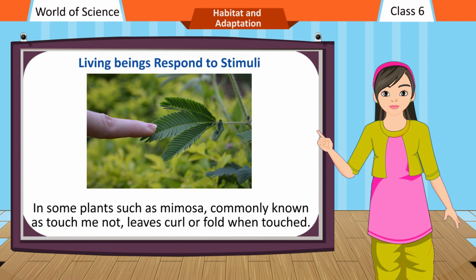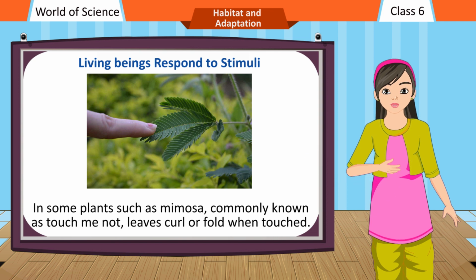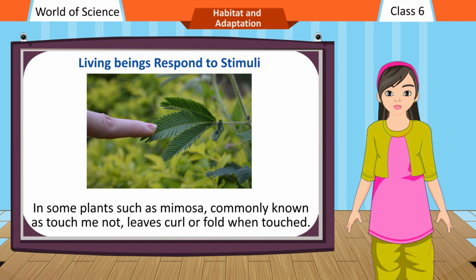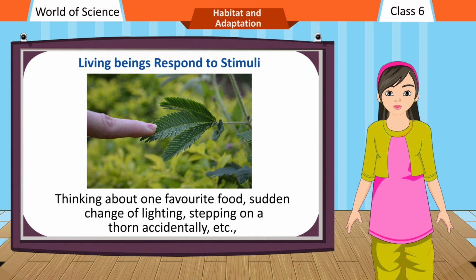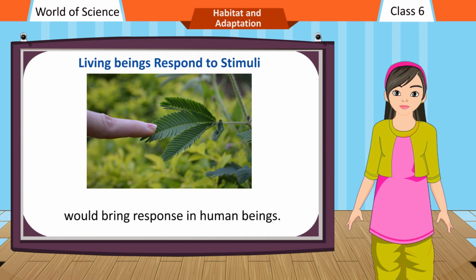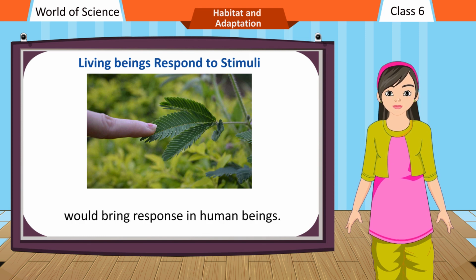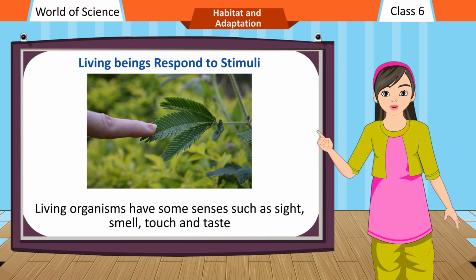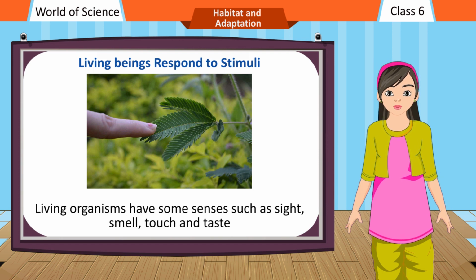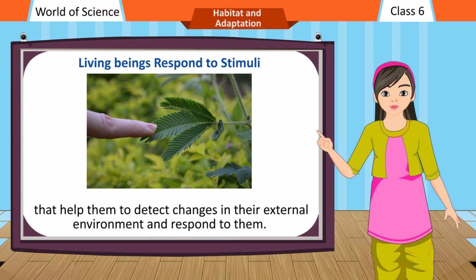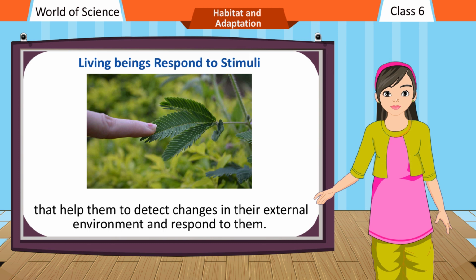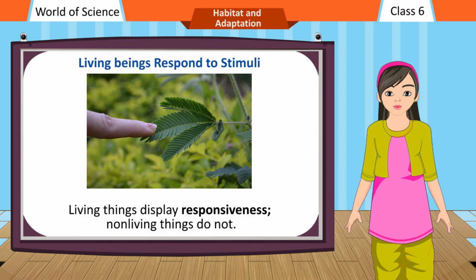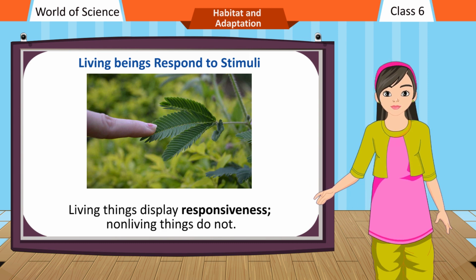In some plants such as mimosa, commonly known as touch-me-not, leaves curl or fold when touched. Thinking about one's favorite food, sudden change of lighting, stepping on a thorn accidentally, etc., would bring response in human beings. Living organisms have some senses such as sight, smell, touch and taste that help them to detect changes in their external environment and respond to them. Living things display responsiveness, non-living things do not.